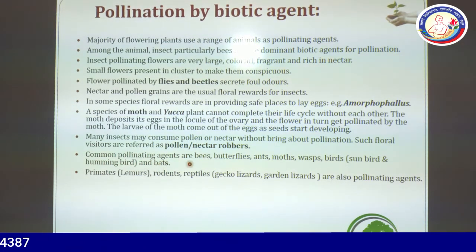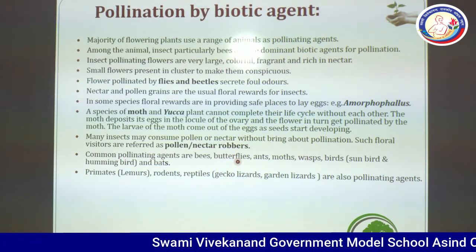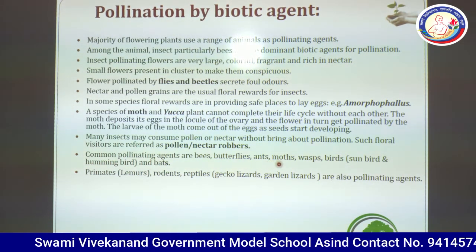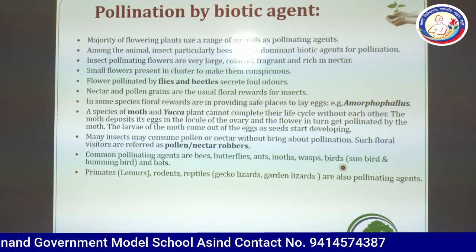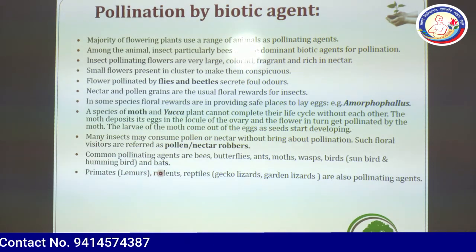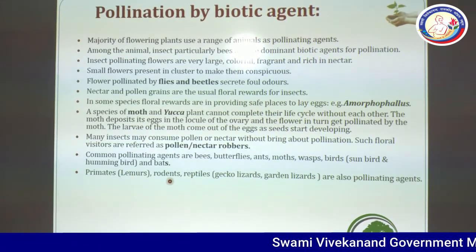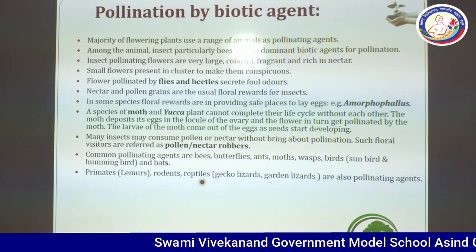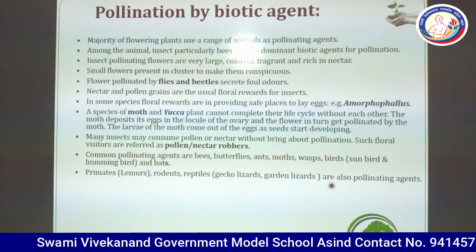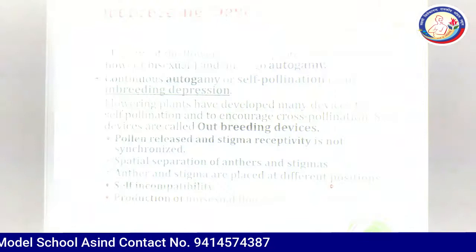Common pollinating agents are bees, with 70 to 80% contribution, butterflies, ants, moths, wasps, birds like sunbird and hummingbird, and bats. Some higher animals like primates, lemurs, rodents, and reptiles also play a role as pollinating agents.